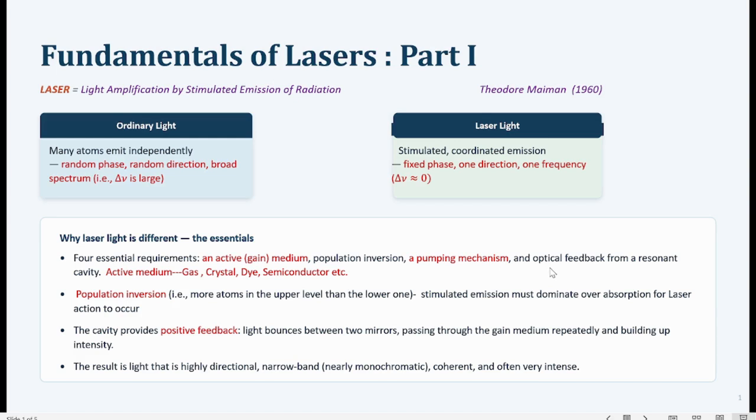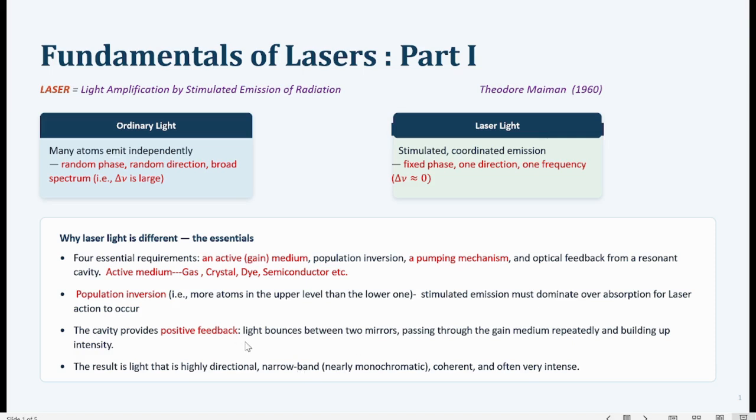And finally the fourth requirement is the presence of a resonant cavity, which provides optical feedback for this laser emission to take place. Now this population inversion, the condition in which the higher energy level has more number of atoms than the lower energy level, leads to stimulated emission dominating over stimulated absorption. Only then can the laser emission take place. If stimulated emission is lower than the stimulated absorption, then there will be no laser emission.